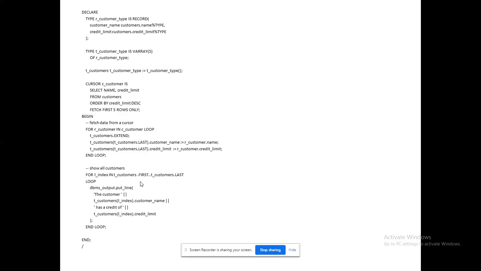That's all. So within the loop, I am going to specify what data I am going to fetch. In the place where we are going to display the data, I will be using my V array data type based variables only, right? I am not using the variable from the cursor. Please remember that. So I have used the data from my V array only, T_customers of the corresponding index name dot customer name.